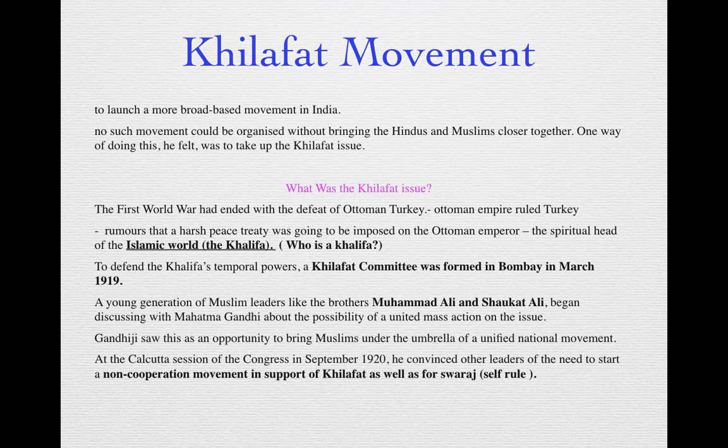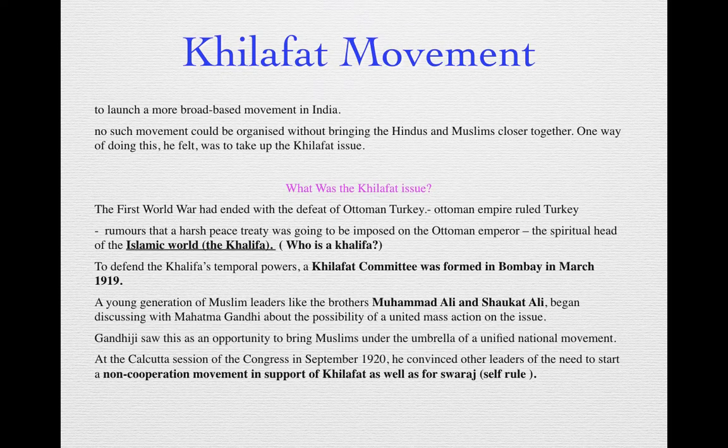Okay, the opportunity came up when the Khilafat issue came up. Now let us see what is the Khilafat issue and what this whole Khilafat movement is about. Okay, so we all know that in 1914 the First World War took place. It lasted till 1918. If you remember, there were two political divisions between whom the First World War took place, right.